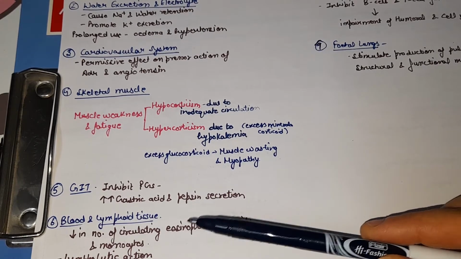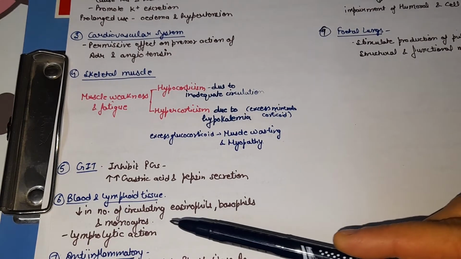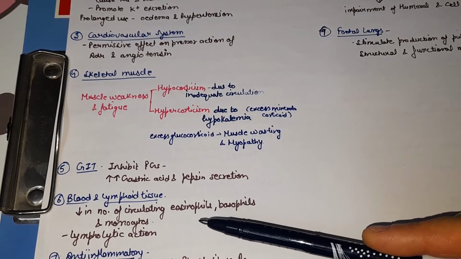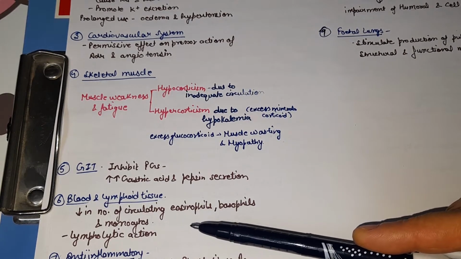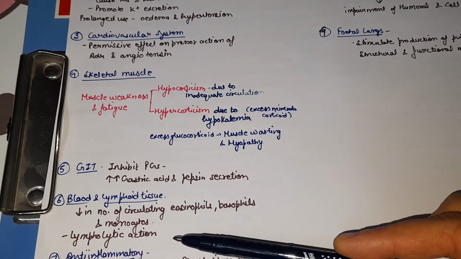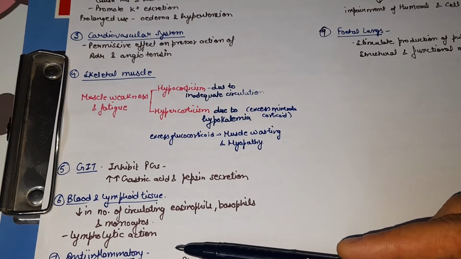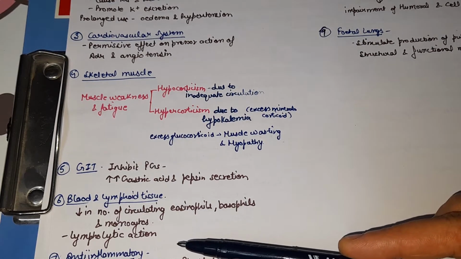Next effect is on blood and lymphoid tissue. Glucocorticoid therapy leads to a decrease in the number of circulating eosinophils, lymphocytes, basophils and monocytes. Why is this occurring? Because there is redistribution of cells. They have a marked lympholytic action. Therefore, these are also used in lymphomas and leukemias, because in lymphomas and leukemia there is excessive formation of leukocytes and lymphocytes. So they have lympholytic action. Therefore, they are used in the treatment of lymphomas and leukemia.